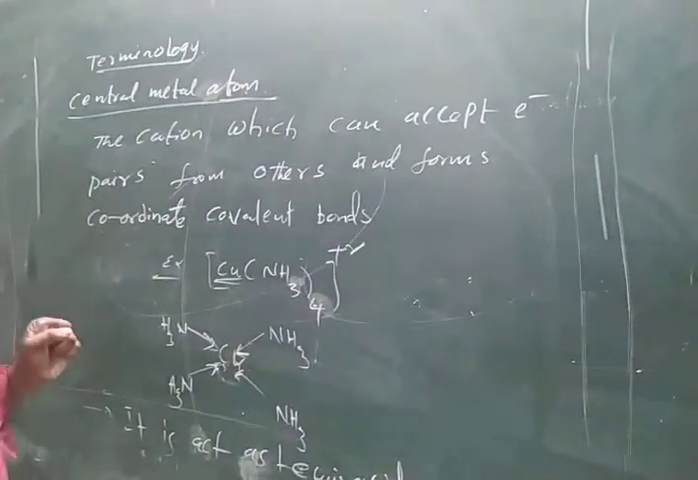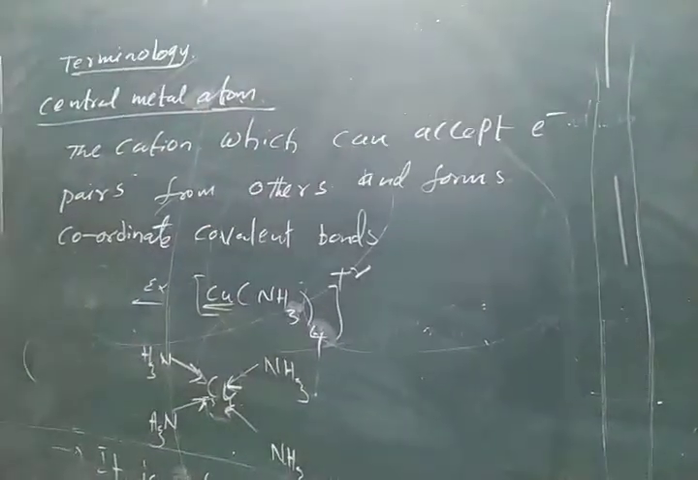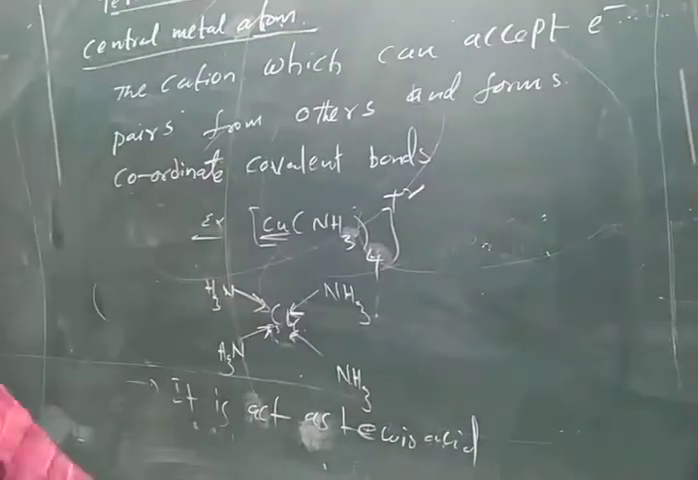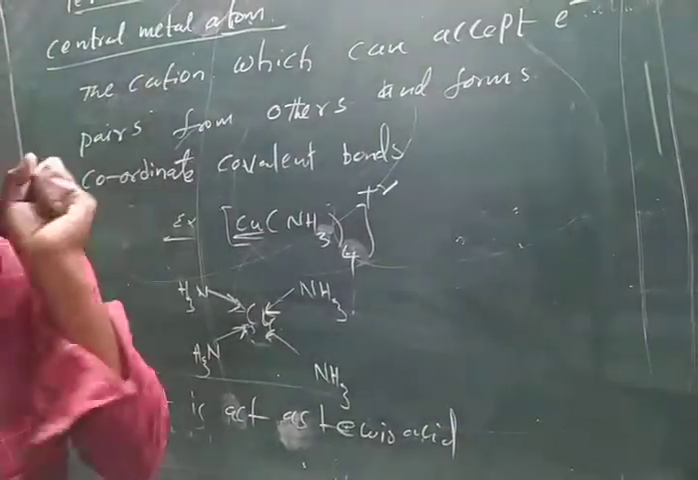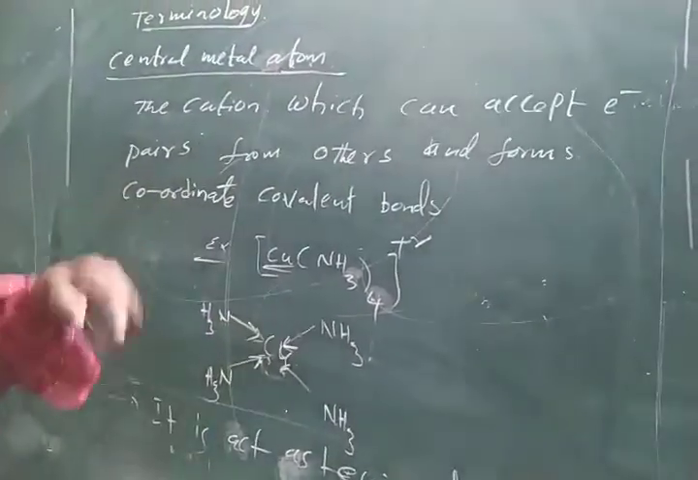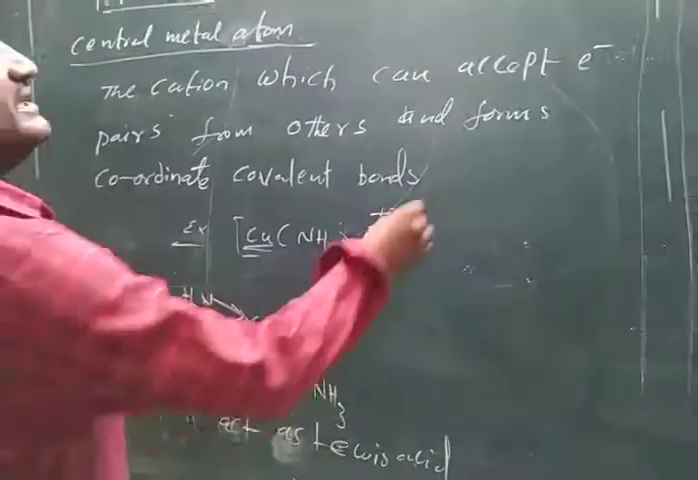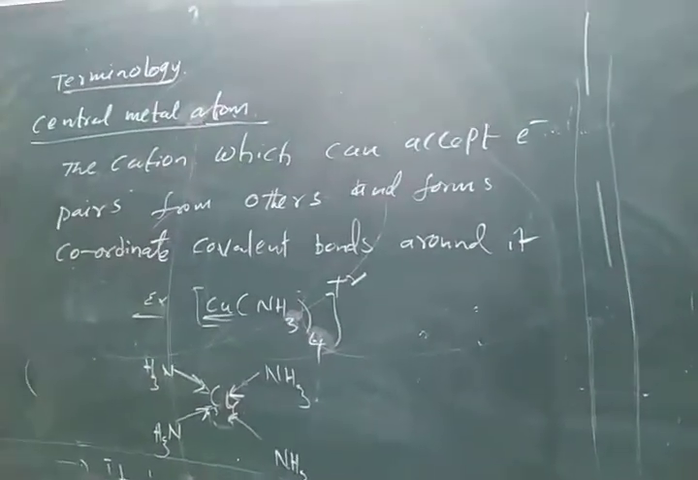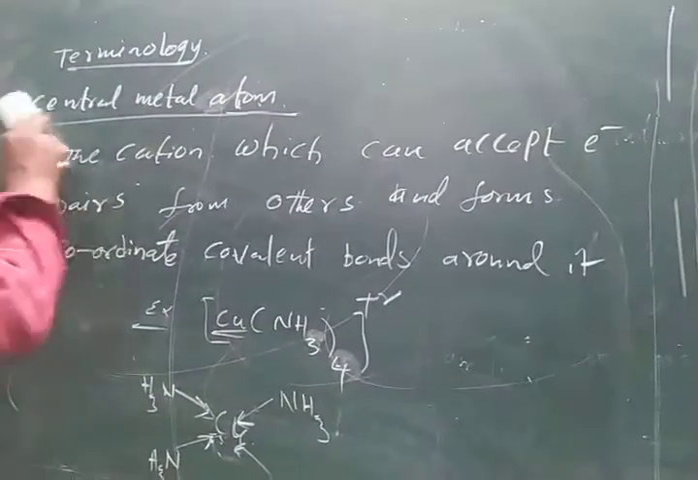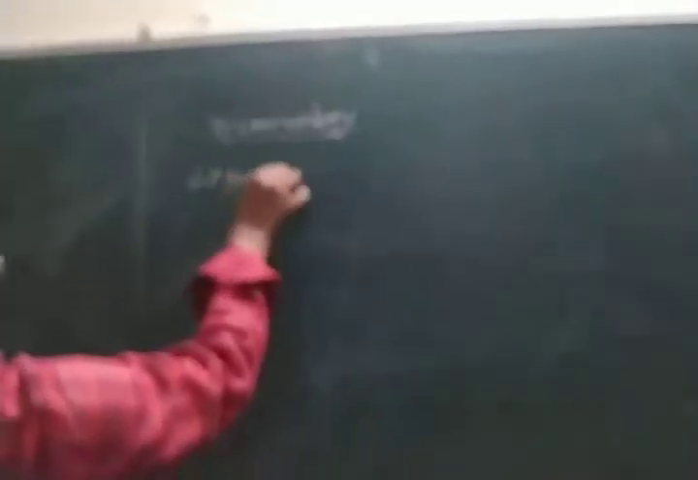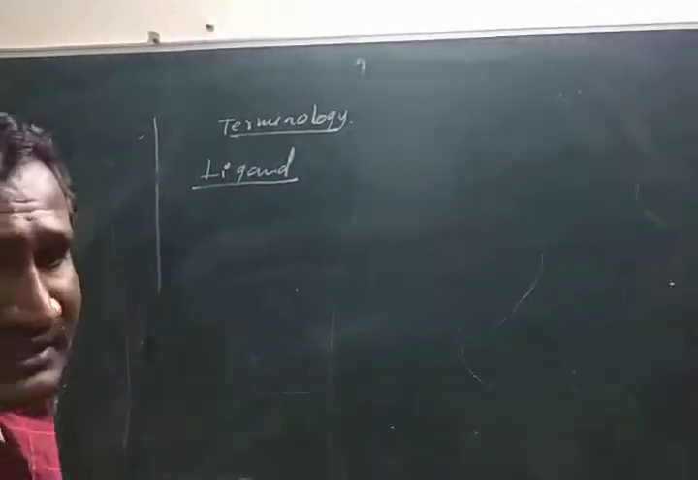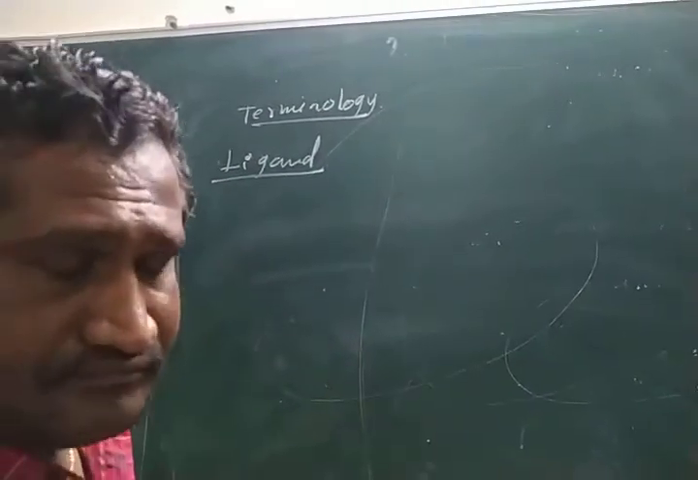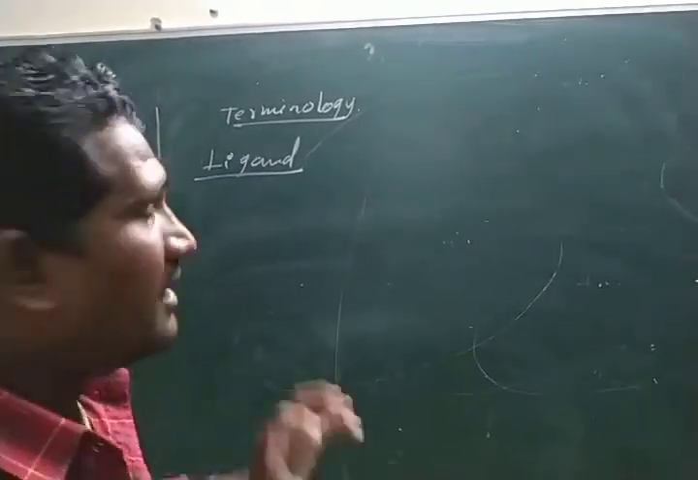So the central metal atom means the cation which can accept electron pairs from other molecules or ions, anything you can take, and form coordinate covalent bonds around it. It is called the central metal atom. Next is the ligand. So what is the ligand? Ligand means the ion or